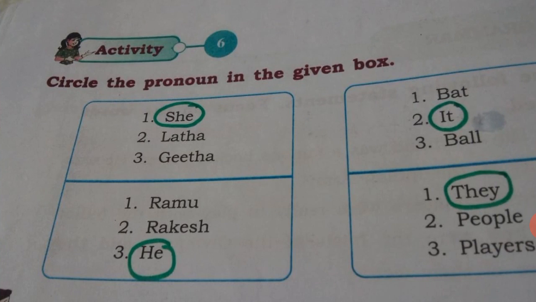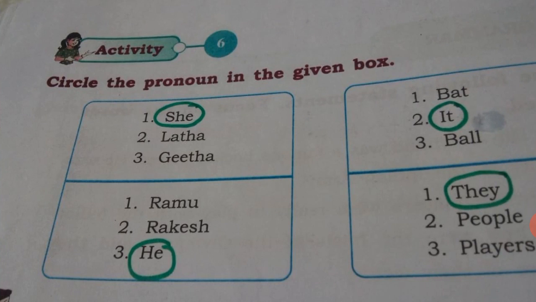Okay. See the second box, bat, it, ball. Bat and ball are things, so they are nouns, but it is a pronoun. Next box, Ramu, Rakesh, he. So he is the pronoun here.